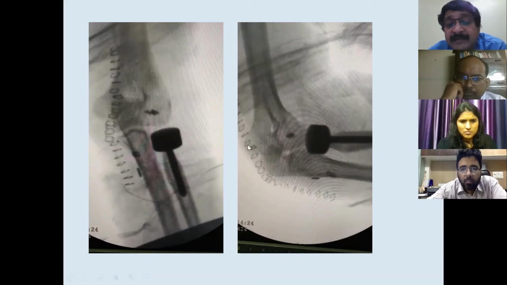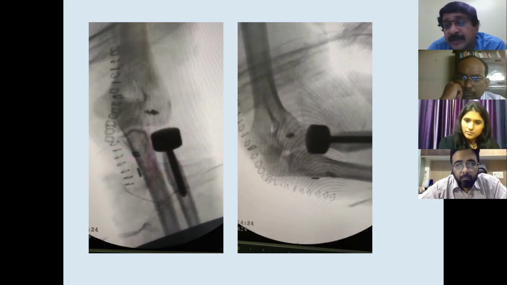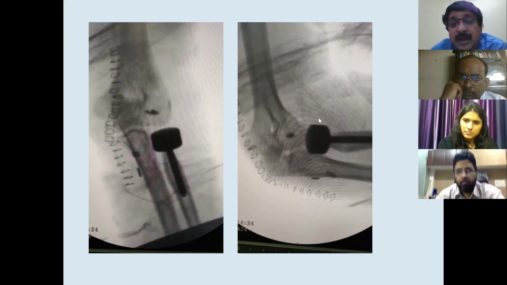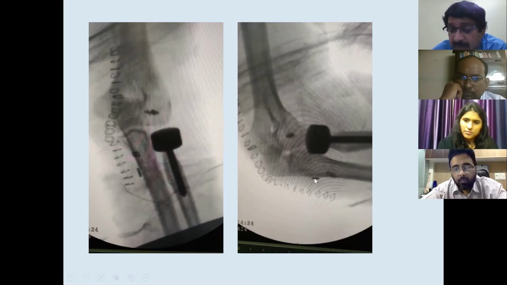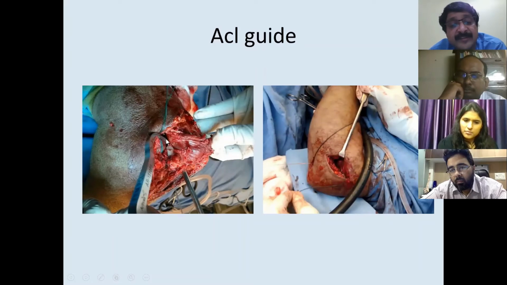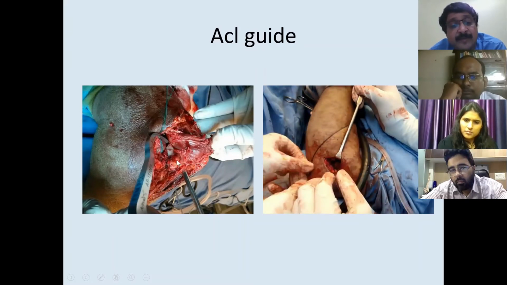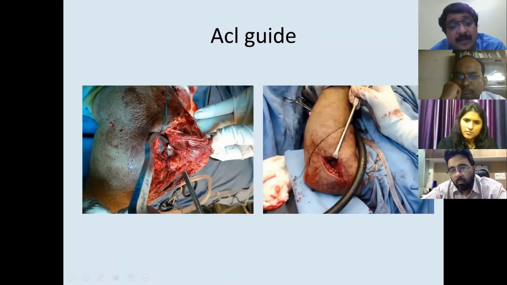And the other thing which was done was that the anterior capsule was also repaired, because the coronoid fracture was not appreciated much, but the capsule was eroded. There was anterior capsular disruption, for which sutures were taken, and this was the pull-out suture for the anterior capsule, which can be seen here. This is a C guide. In the C guide, you can see that there's a drill hole from the posterior aspect to the coronoid.